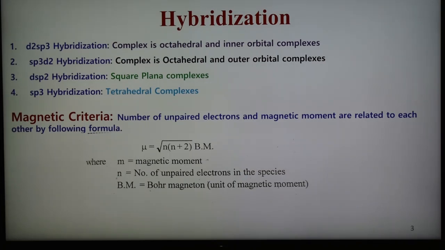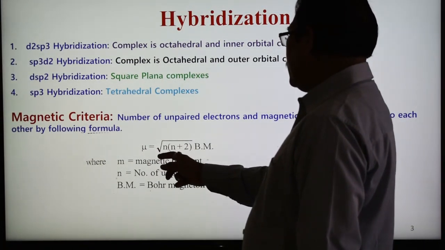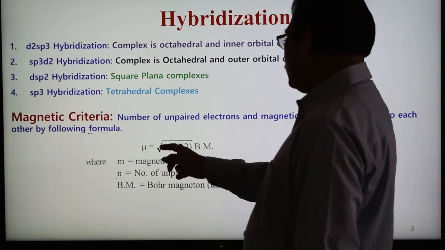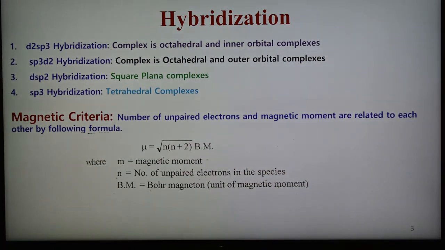Theoretically, the number of unpaired electrons and magnetic moment are related by the formula mu equals under root n into n plus 2 BM, BM for Bohr magneton.